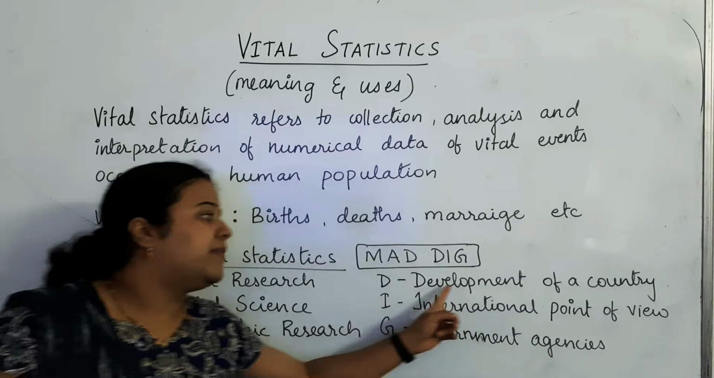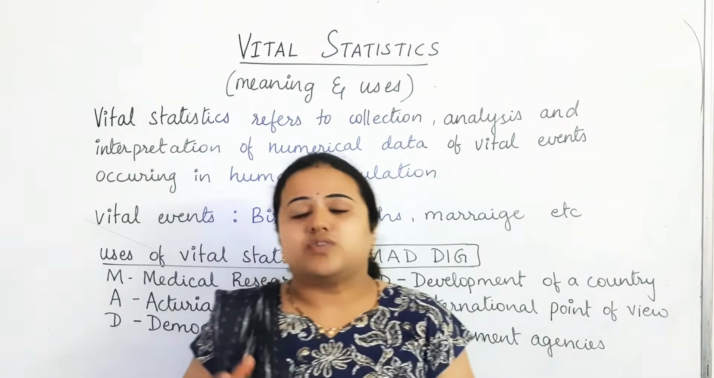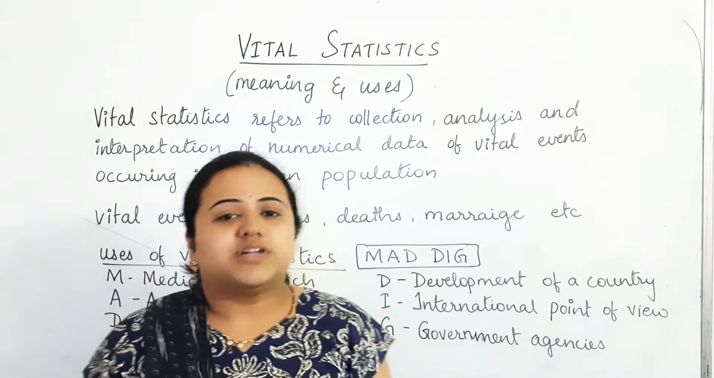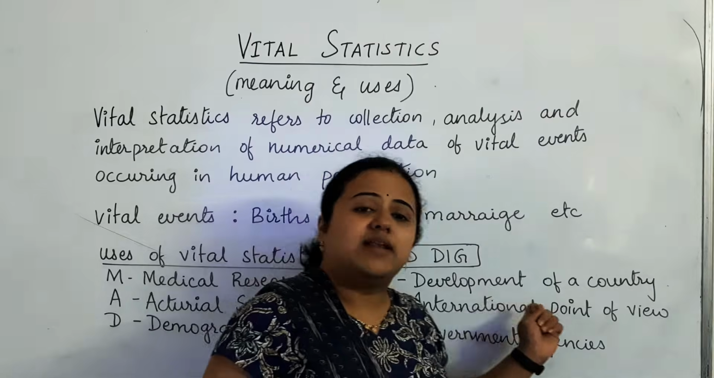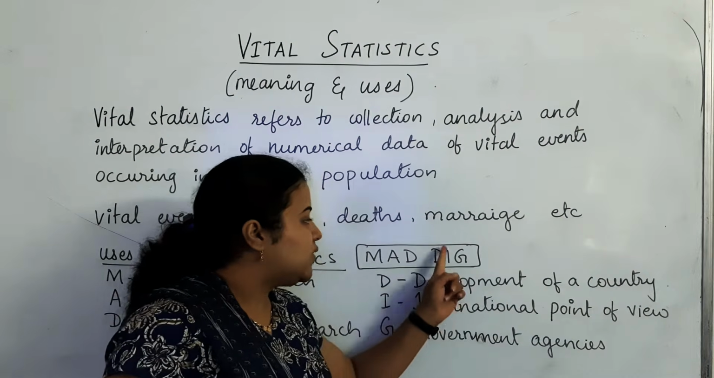Next is the development of the country. When this vital statistics is used for the population demographic research, it will be helpful for the government to make plans and help in the development of the country. So that is D. Next one is I.